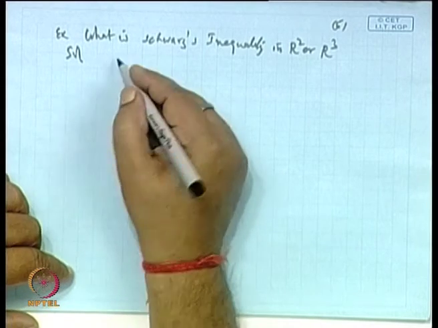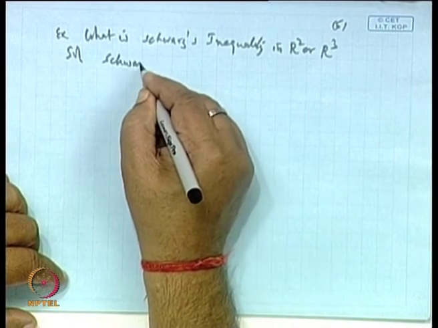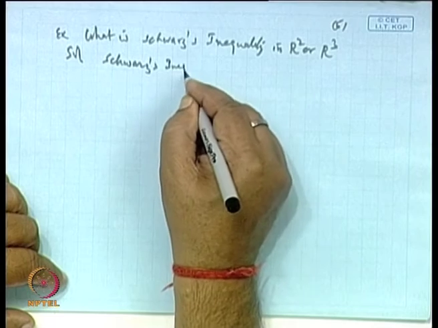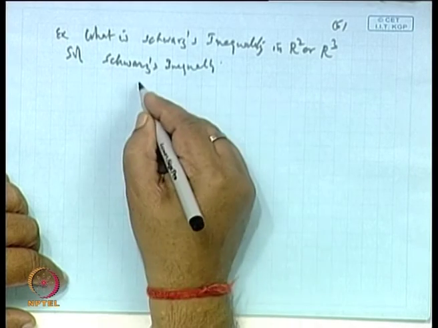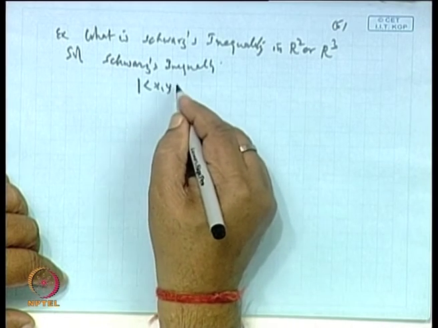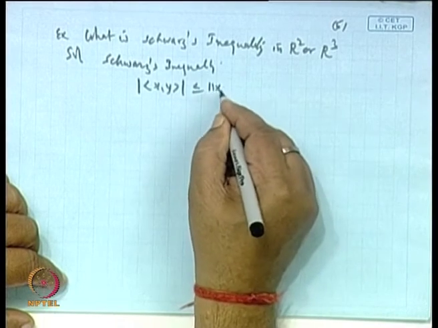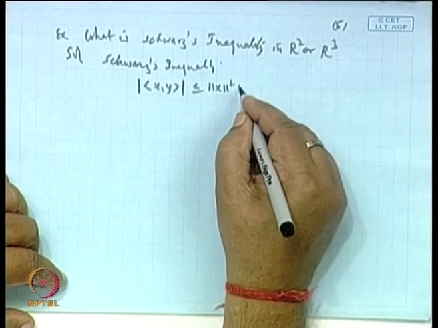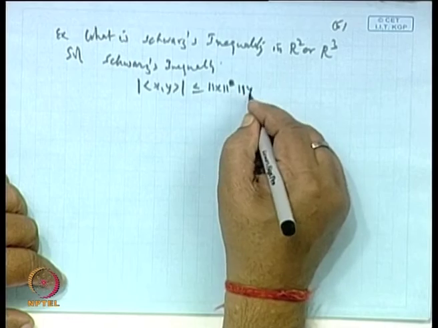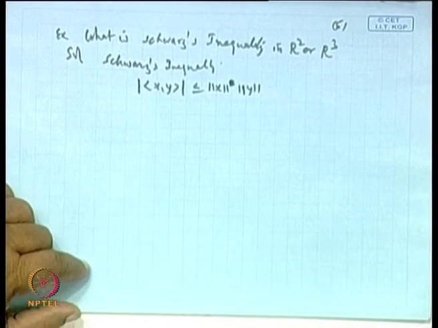The Schwarz inequality says that the modulus of the inner product of x and y is less than or equal to the norm of x into the norm of y. This is the Schwarz inequality.